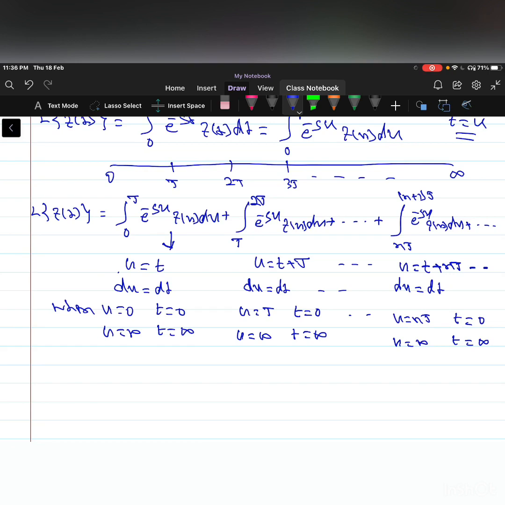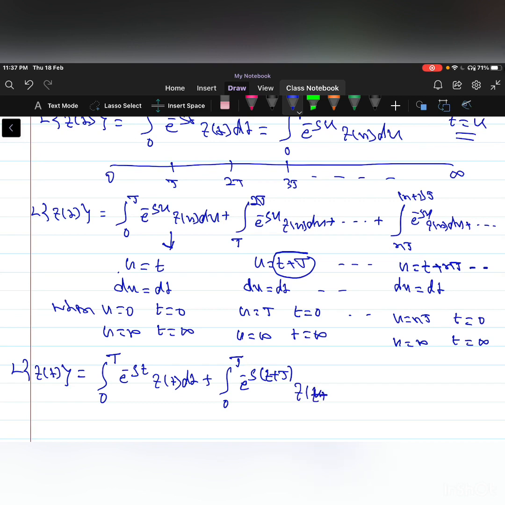So therefore the above integral becomes Laplace of f of t, that is equal to, using the transformation, integration from 0 to T e power minus s t f of t dt, plus from T to 2T becomes again 0 to T e power minus s into, where u is equal to t plus capital T, into f of t plus capital T dt, and so on.